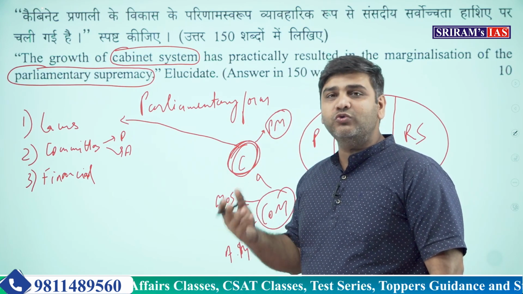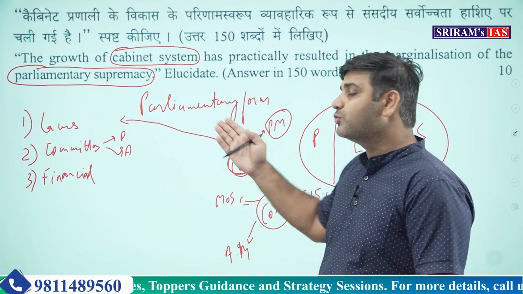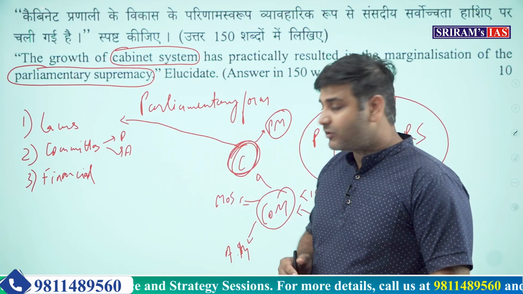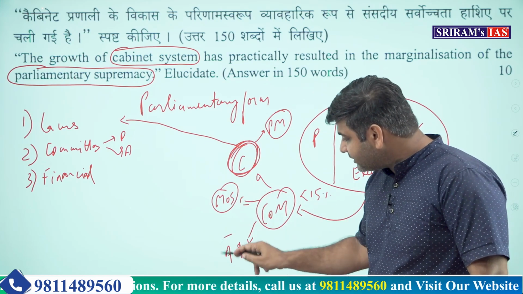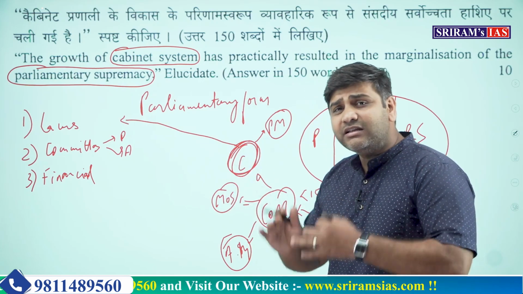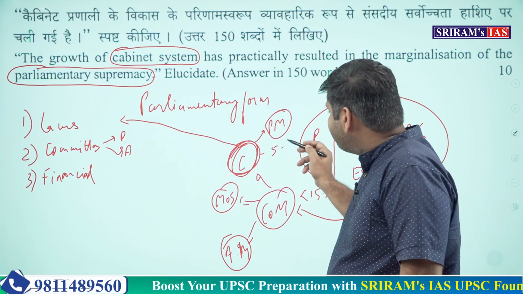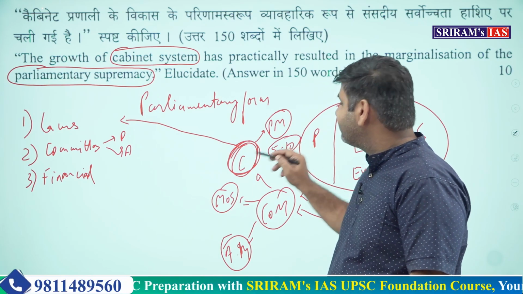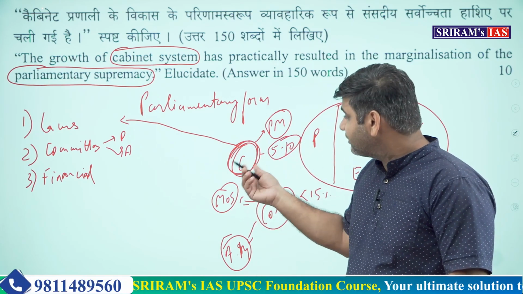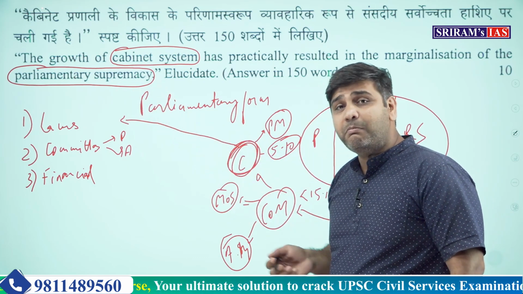And here we have the cabinet, the crown jewel we can say, which holds all the power. No law or rule or regulation can be made without being passed through this cabinet. The role of the Minister of State or the assistant ministers is very tiny in front of this cabinet. It does not consist of a very big body. It consists of 5 to 7 or maybe 10 members. So think about what has happened to parliamentary supremacy because of the powerful cabinet.